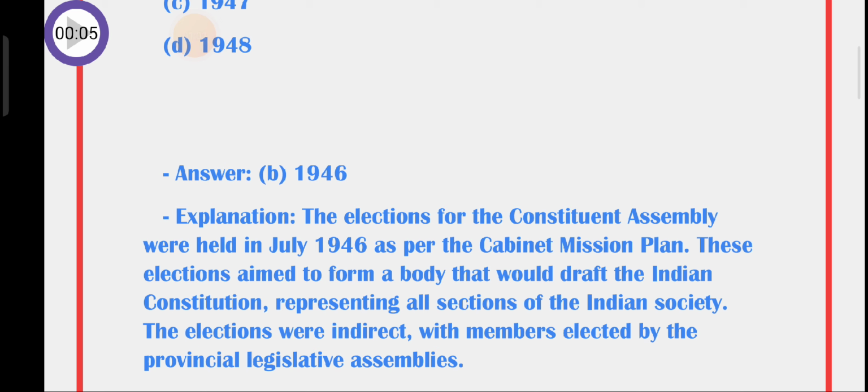These elections aimed to form a body that would draft the Constitution, representing all sections of the Indian society. The elections were indirect, with members elected by the provincial legislative assemblies.